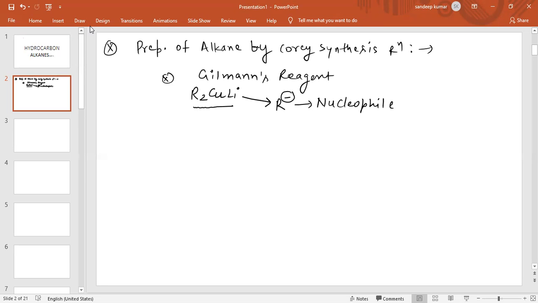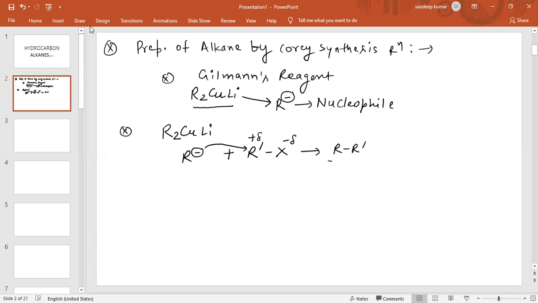Now, when dialkyl copper lithium supplies R minus, and this R minus reacts with R dash X, there is a partial negative charge on the halogen atom and a partial positive charge on the carbon atom. So this nucleophile will attack this carbon atom and form R-R dash. In the last lecture we discussed the preparation of alkane using the Corey-House synthesis reaction. Now we are proceeding with some more processes for the preparation of alkane.